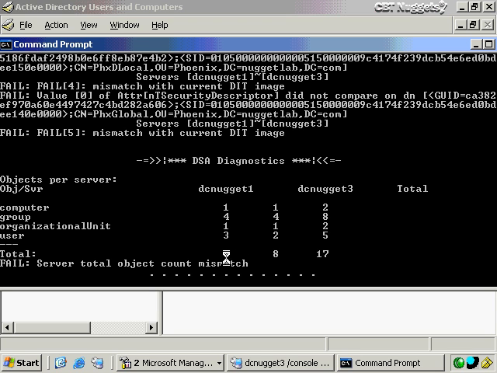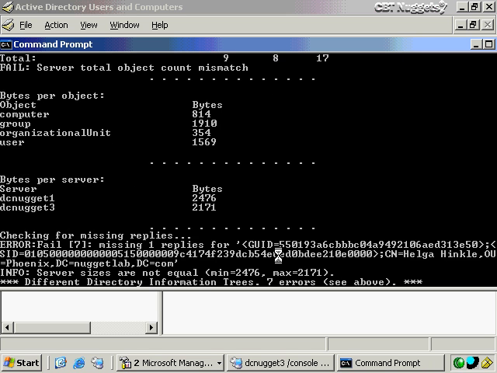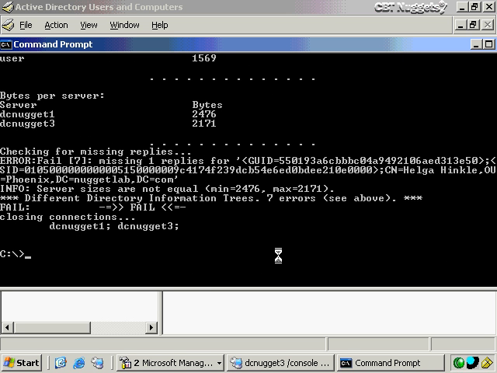Here again, it counts the number of objects. DC Nugget 1 has 9 objects. DC Nugget 3 doesn't line up the columns quite right, but DC Nugget 3 is 8 objects. And then we can see further on down here at the bottom exactly which object is missing from DC Nugget 3. And if I can read the forest for the tree, there it is. Helga Hinkle is missing on DC Nugget 3. So this tool is really good for comparing directories between 2 domain controllers.